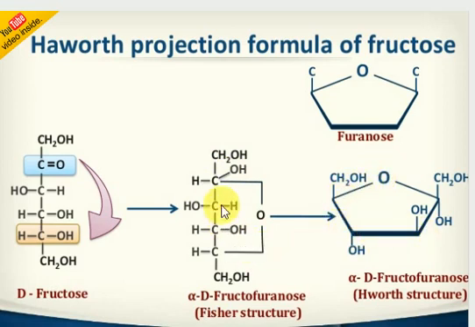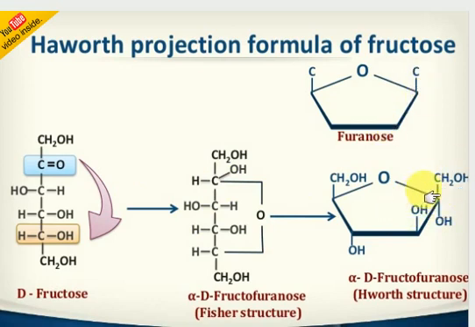Look here, I'm just taking this one ring. This is a ring only. Next, what happened here? Just consider it contains the CH2OH group. Clear? Then the CH2OH group and OH group are there. On the first carbon atom, if the OH group is on the right hand side, it will come downward, alpha. If it is on the left hand side, it is beta, the opposite position will come here.